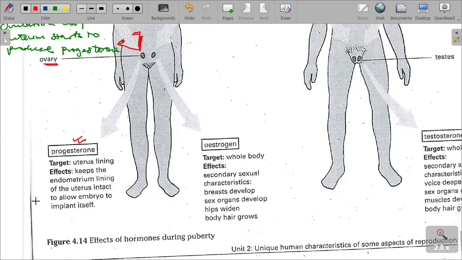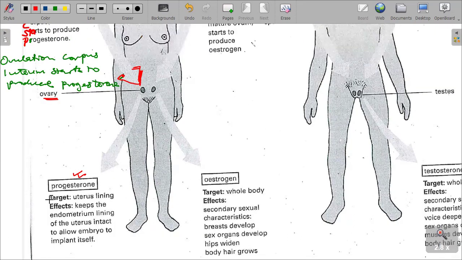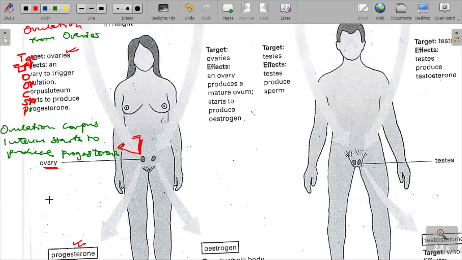So it is thickened by what? By progesterone. Progesterone thickens up the endometrium. It takes place after ovulation has occurred. Immediately after ovulation, the thickening of the endometrium starts to occur as a result of the progesterone, which prepares for implantation if ever there is any case of fertilization from that released egg.